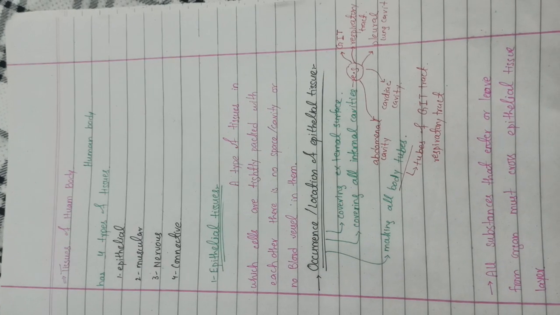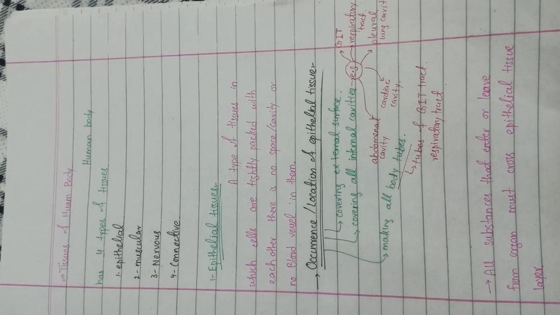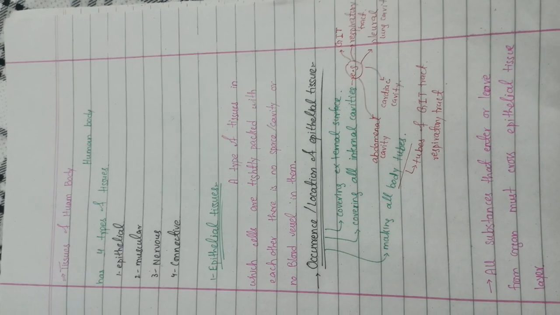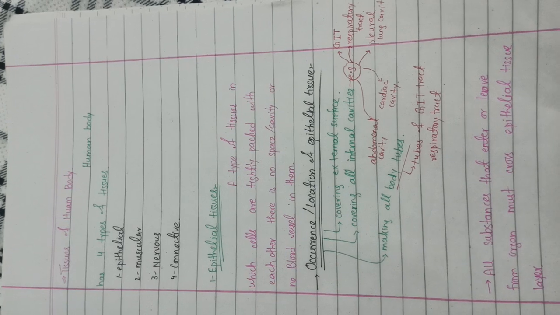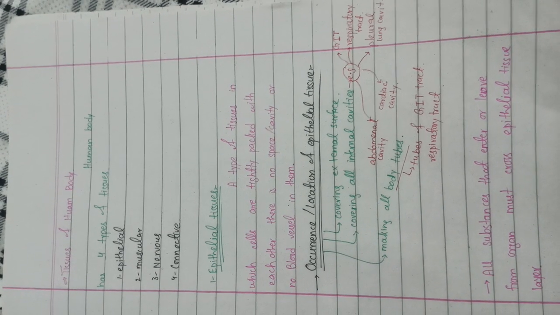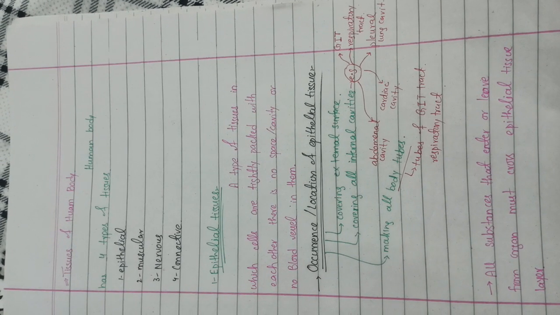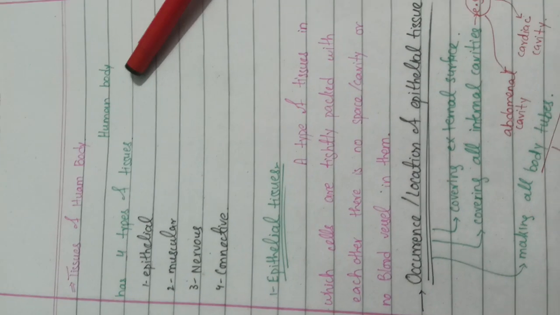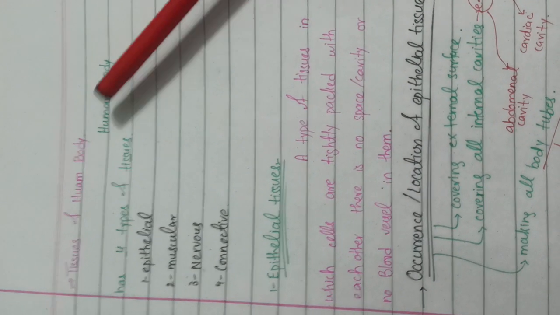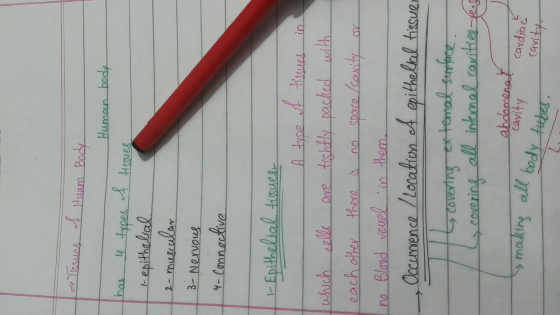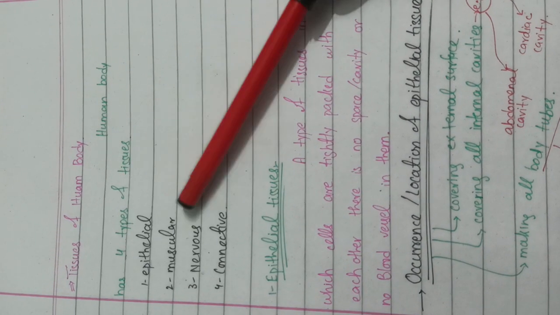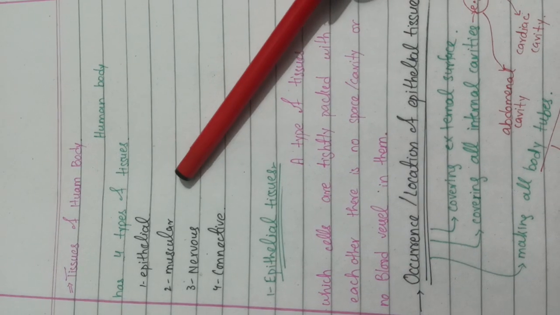Today our topic of discussion is an important topic of anatomy, which is about the tissues present inside the human being. In this topic, we study detailed notes on epithelial tissues, connective tissues, muscular tissues and the nervous tissues which are present in our body. First of all, we have to discuss the types of tissue present in our human body. There are four types of tissues: epithelial, muscular, nervous, and connective tissues.